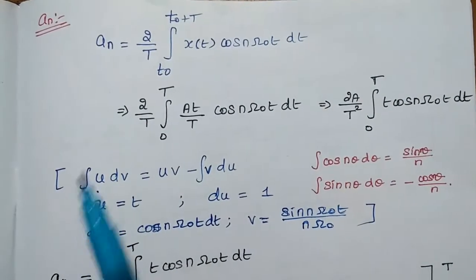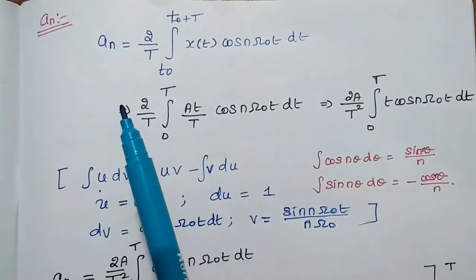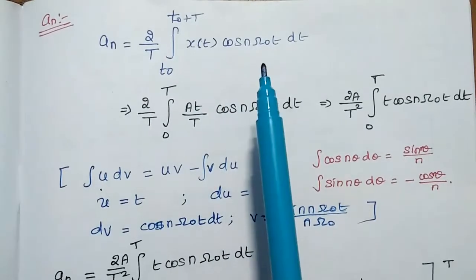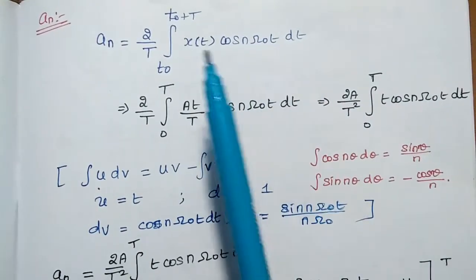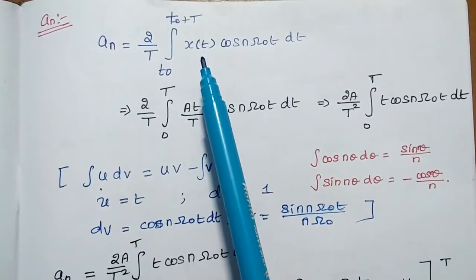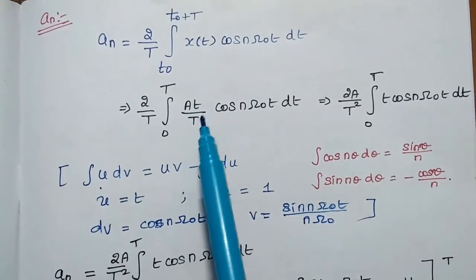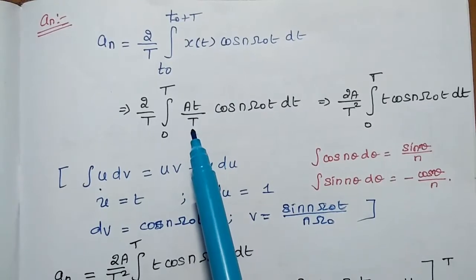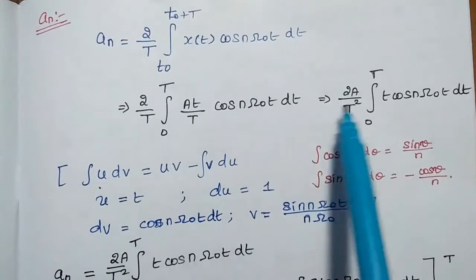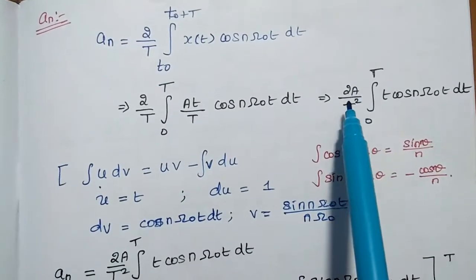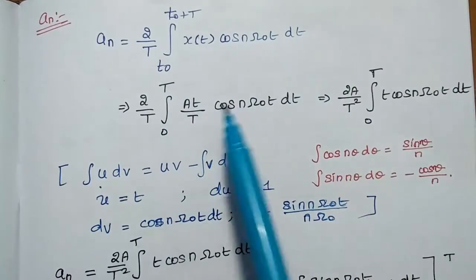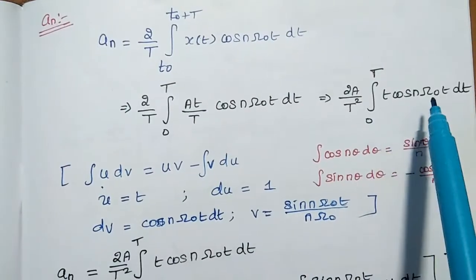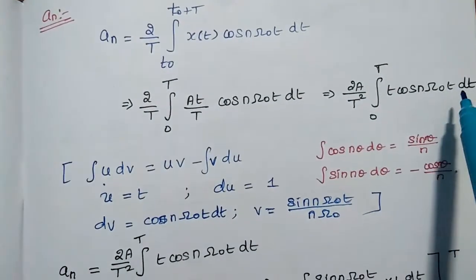Next we are going to find out the value of an. An is equal to 2 by T integration of x of t cos n omega naught t dt. In the next step, we are going to replace this x of t with the value A by capital T. Since A by capital T is independent of small t, we can take it outside. So we get 2A by T squared integration of t cos n omega naught t dt.